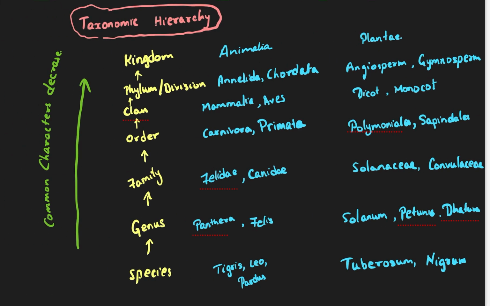Now let's talk about the final end of the chapter. The final thing that we are going to discuss is taxonomic aids. This is very important. So what are these taxonomic aids? Taxonomic aids are nothing but the tools that we use to identify organisms. We need to have something with us, right? So by which we can identify and study different types of organism. So the first taxonomic aid is herbarium.